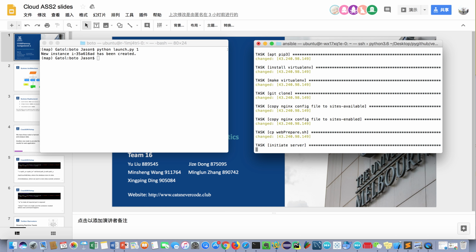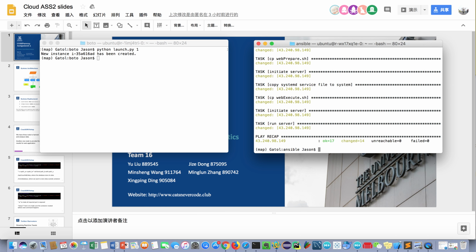We use Unicorn to manage several processors and workers to make the system robust. And we implemented a system daemon to make Unicorn run as a daemon to increase the robustness. Okay, now our web server runs normally, and we will go to the next part, our data analysis.